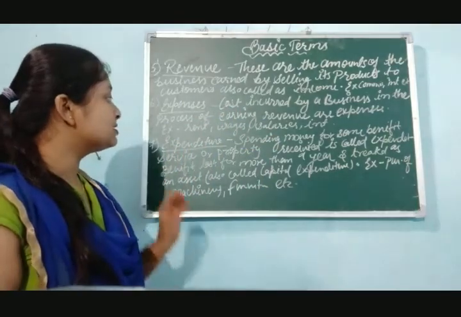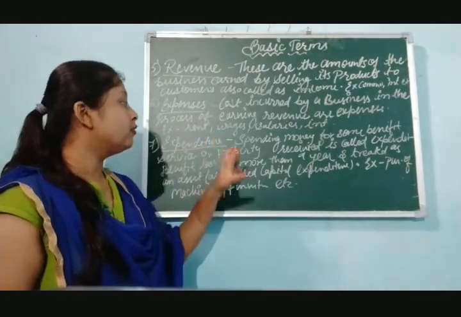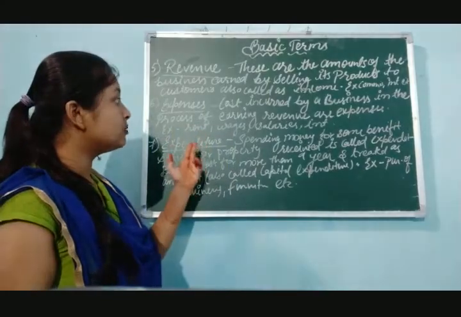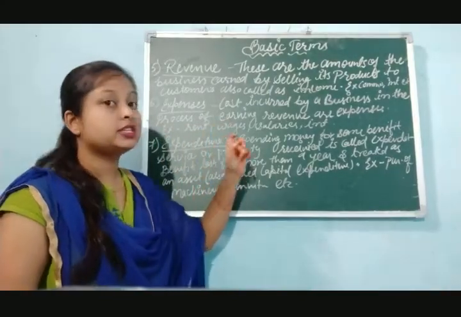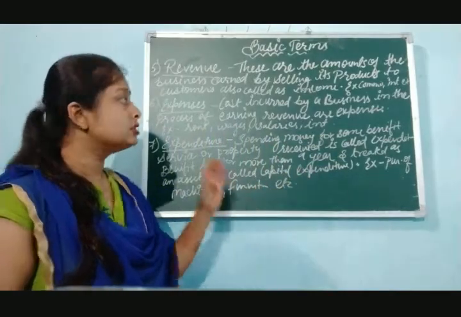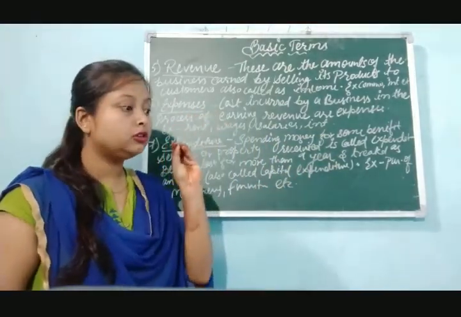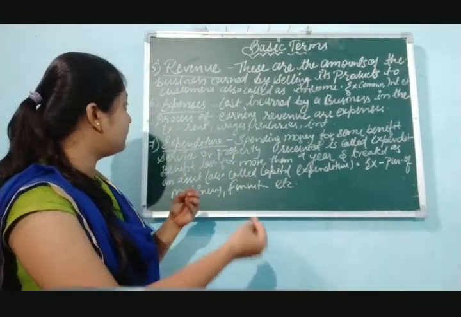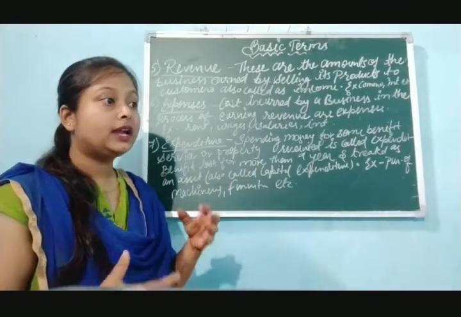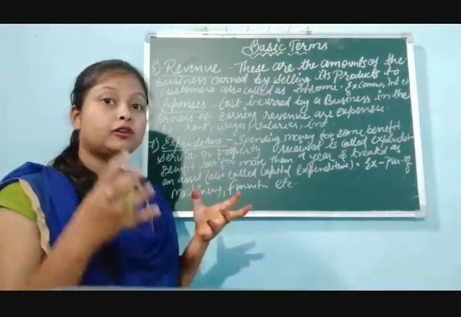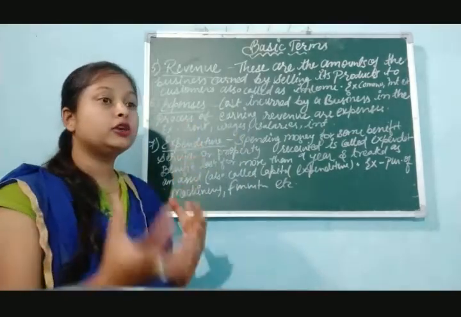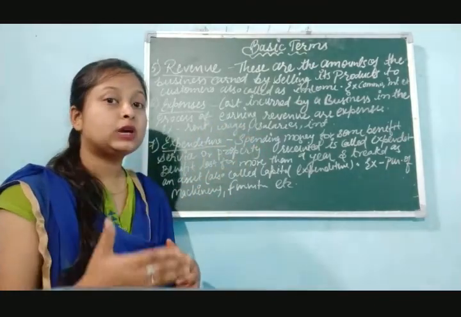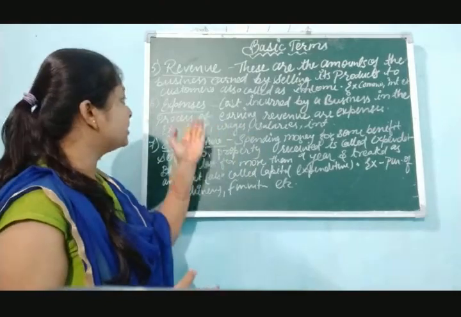These expenses' benefits last for a particular accounting period, not for more than that. Some of the expenses are rent, wages, salary, interest on capital. So all those costs which a business enterprise spends in the process of earning revenue, and whose benefit is going to last within one accounting period, such expenses whose benefits come to an end at the end of the year, such things are called expenses.